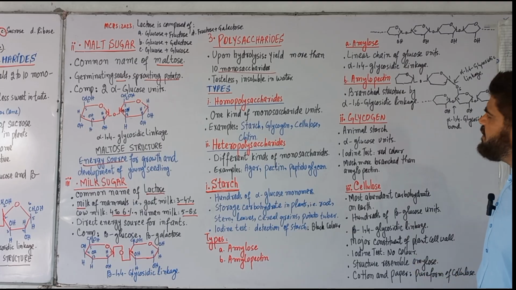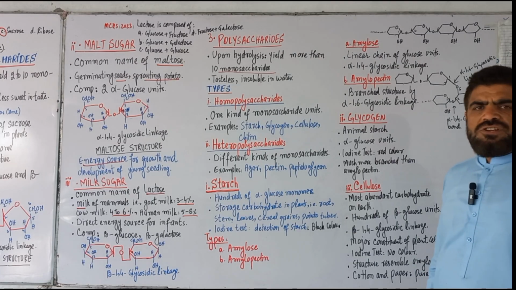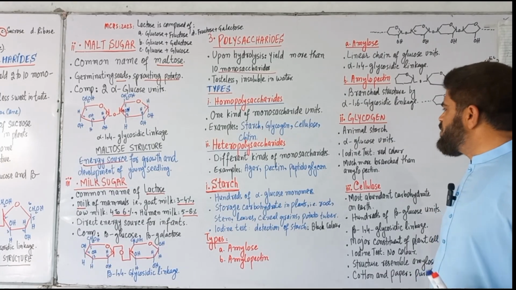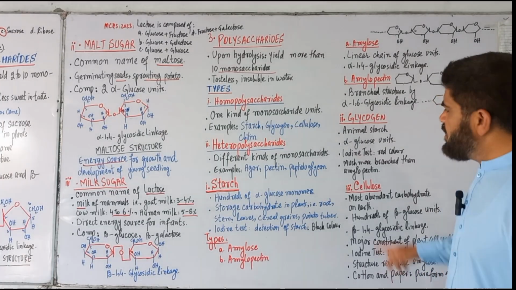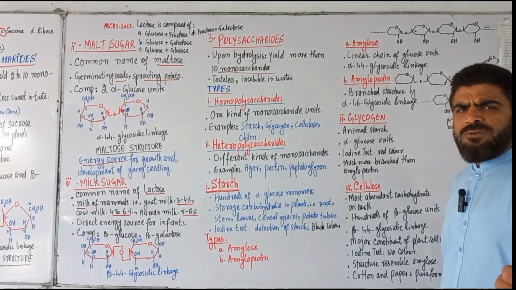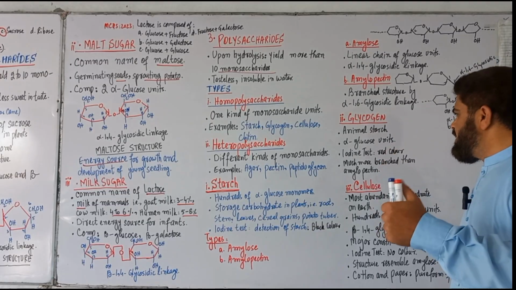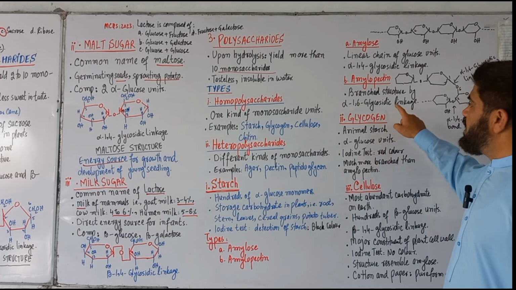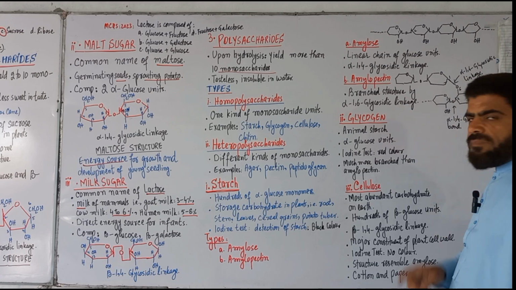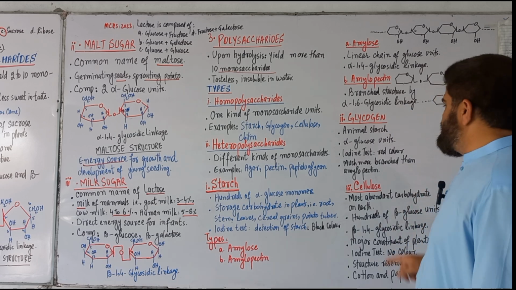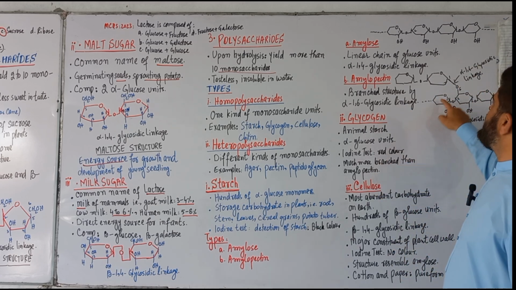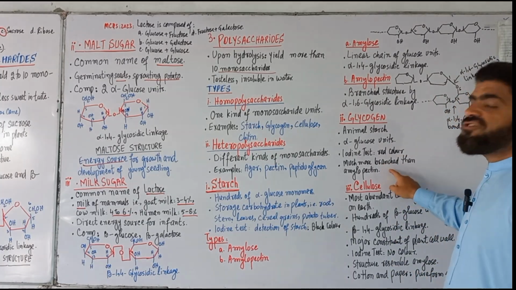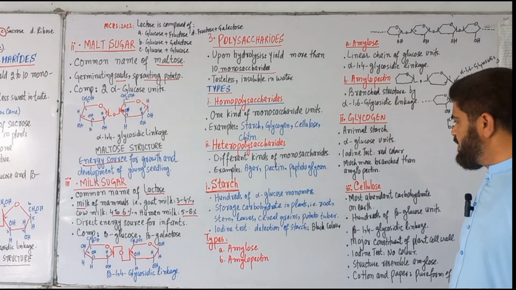Another example of a polysaccharide is glycogen, the animal starch, made of hundreds of alpha glucose units. In the iodine test, if the solution shows a red color, it means glycogen is present. The glycogen structure is just like amylopectin, highly branched.